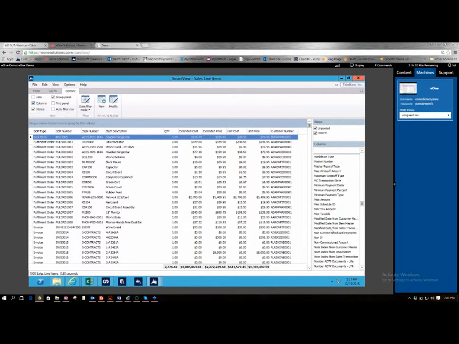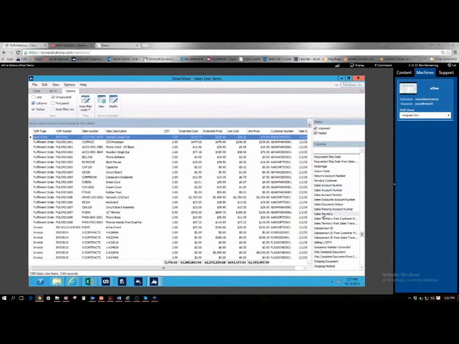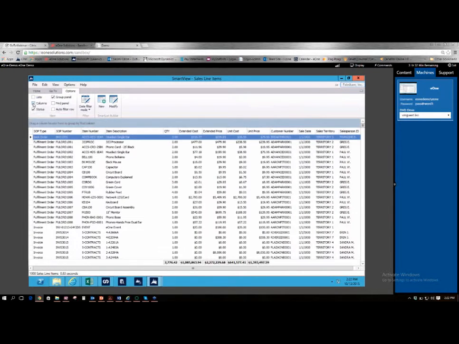So let's add, for instance, this is a sales line item, so I'm going to go into our sales. Let's add sales date. Let's add sales territory and salesperson ID. Now, as we can see, when these were added, it added them to the very end or the right-hand side of our list.